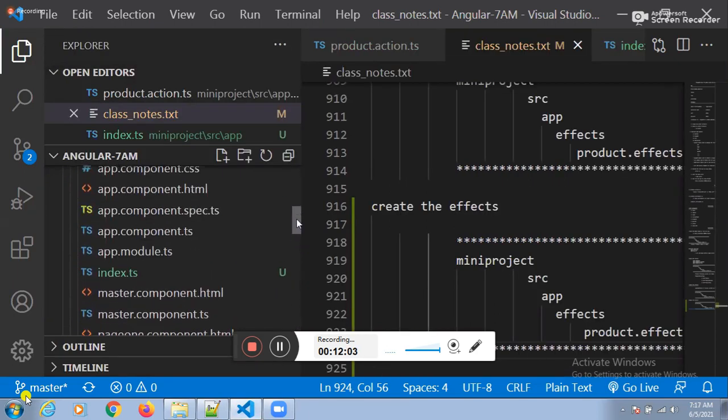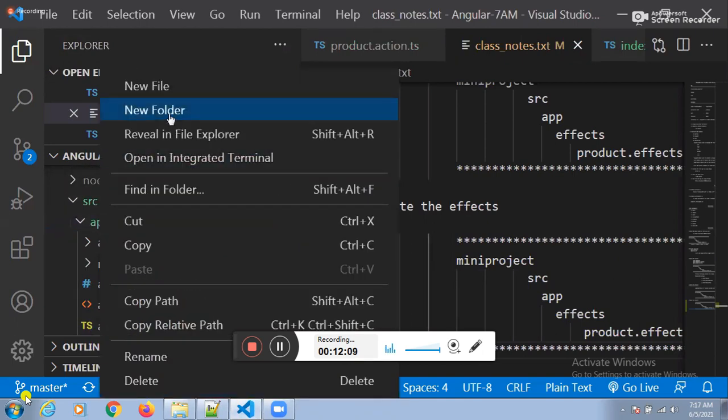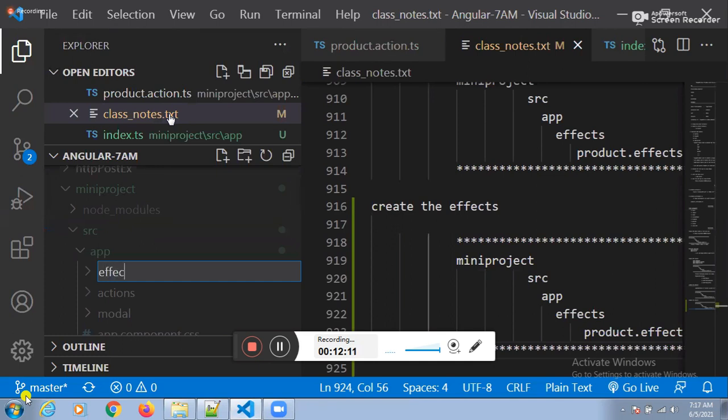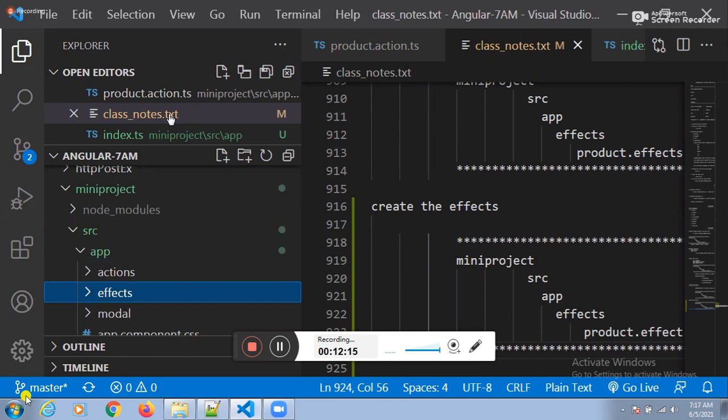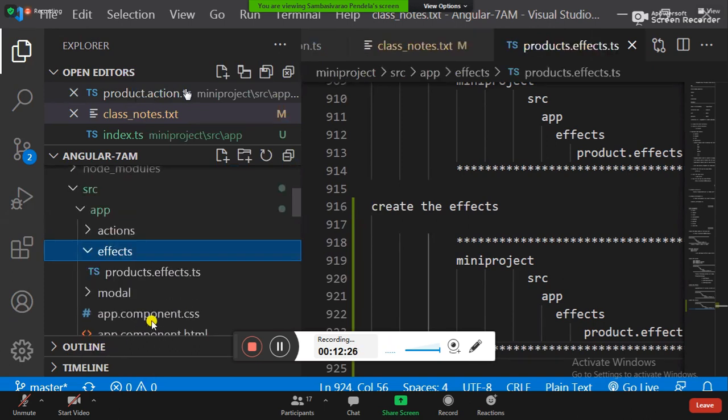Go to the app folder. Right click, new folder. Which folder? Effects, the FX folder. Right click, new file. Which file? products.effect.ts, products.fx.ts.